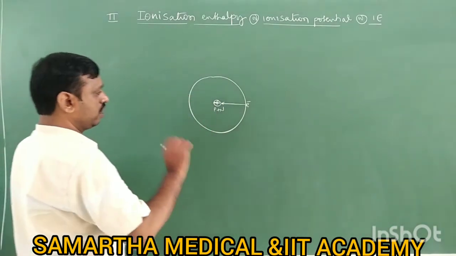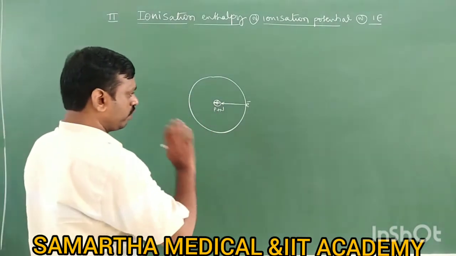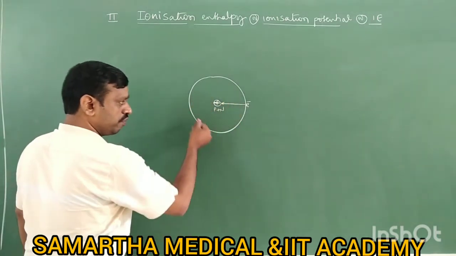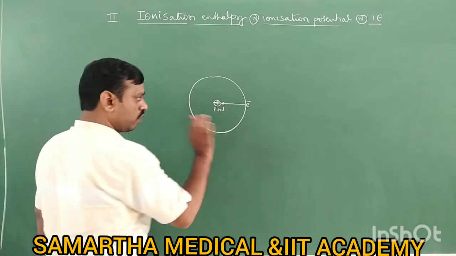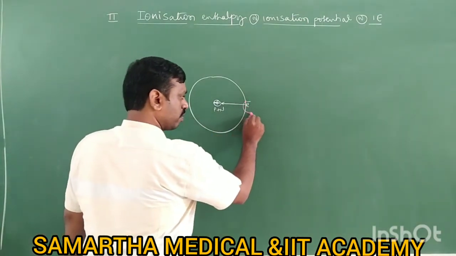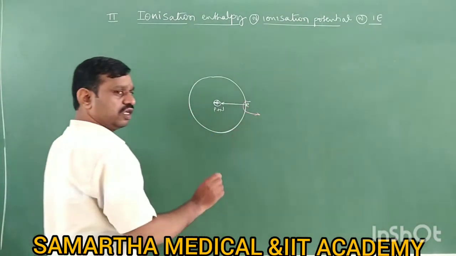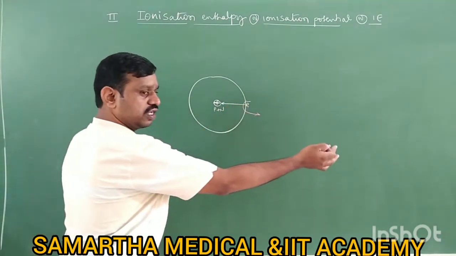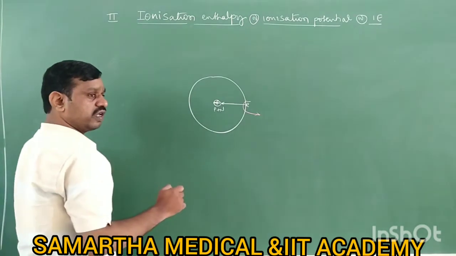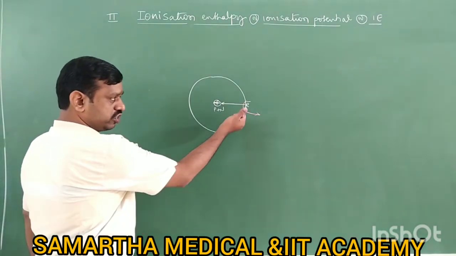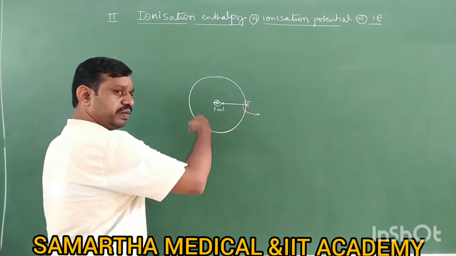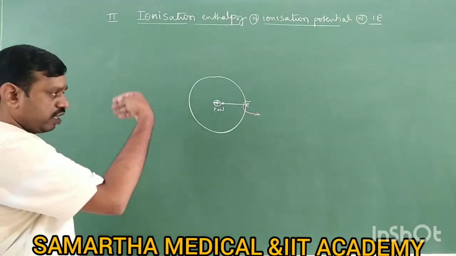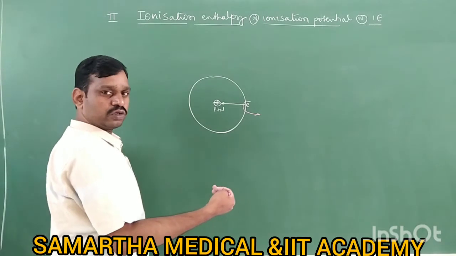Okay, now, when the electron is continuously revolving around the nucleus, I want to remove this electron from the outermost orbit. If you want to remove this electron from the outermost orbit, we need to use energy. We have to give energy in the form of maybe heating, thermal energy, or even photo energy, light also.